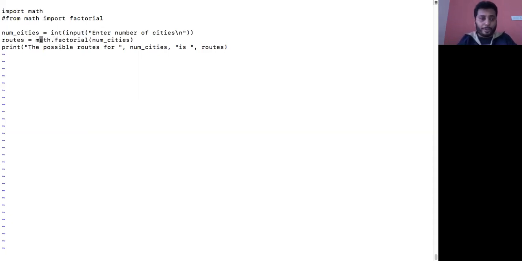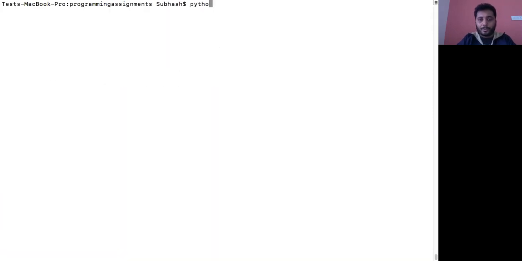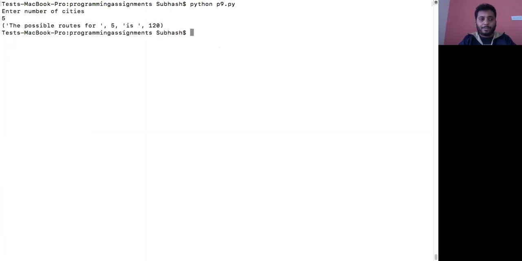So in this case, when I import all the functions, I have to make use of the module name, that is math dot factorial. Now it works. P9.py, enter the number of cities 5. So the possible routes for 5 is 120. Did you see that? This is how you have to basically do it.